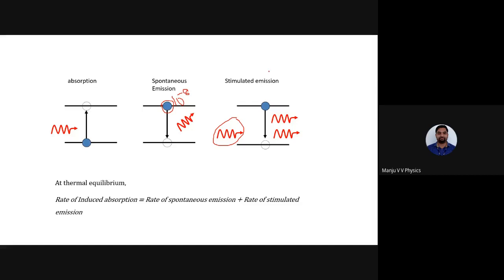That is the first condition. The first condition is I want the atom to stay in the excited state for a little more time, 10 power minus 3 to some 10 power minus 4. That is one condition. The one more condition is N1 must be greater than N2. Can anybody tell me what does N1 is greater than N2 mean?